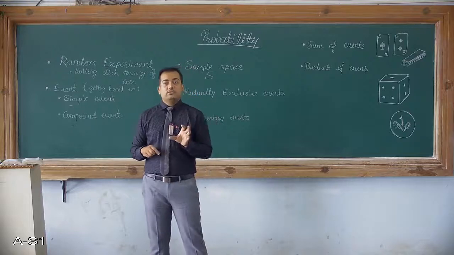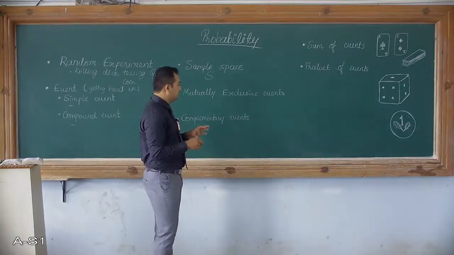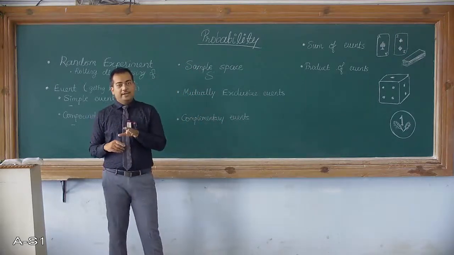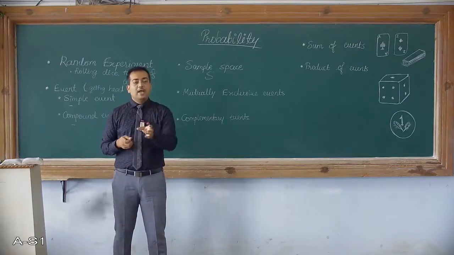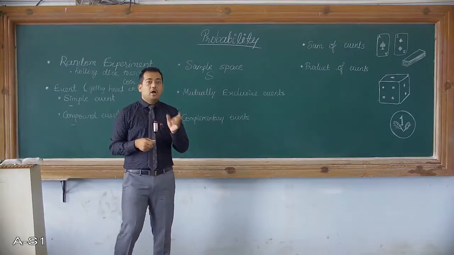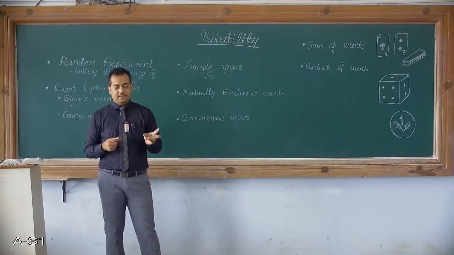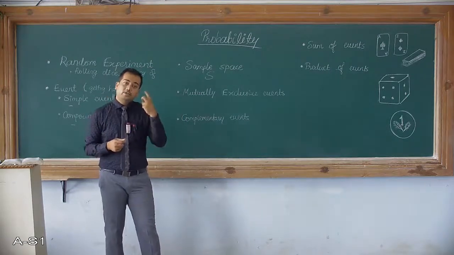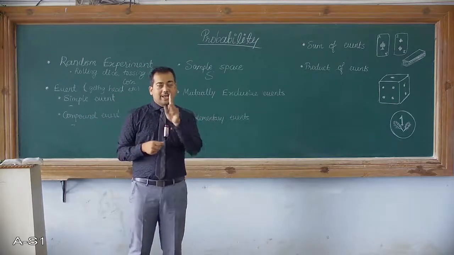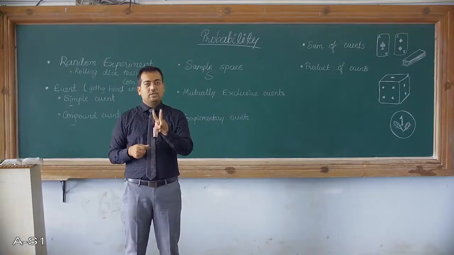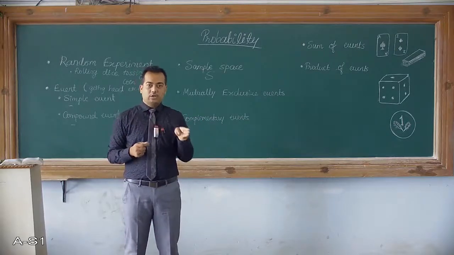Now, for example, when you toss one coin, consider the events occurring head and occurring tail. There are only two possible outcomes when it is a toss of one coin. And these two possible outcomes, whether it is head or not head.